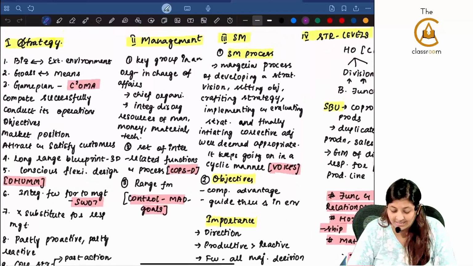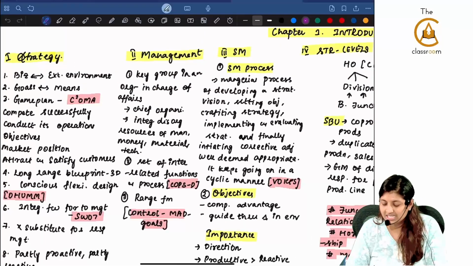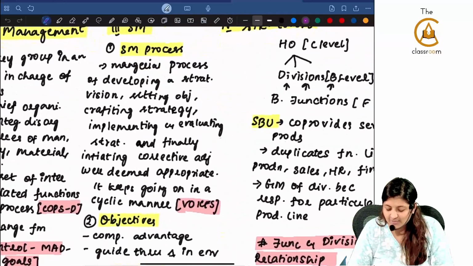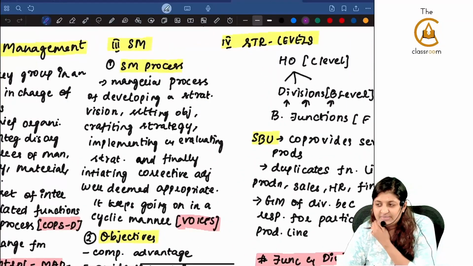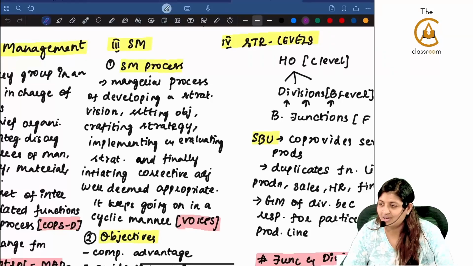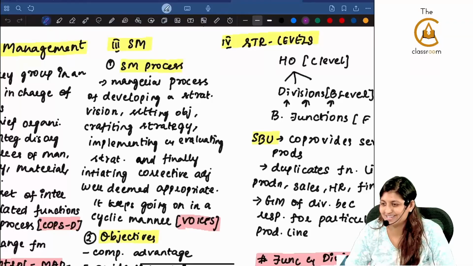I told you there are 10 points for strategy and just 3 points for what is management. Will they ask direct question, what is strategy? What is management? Till now we did not see any question like that, correct? If they ask, you're lucky. You should be able to write all 10 points.